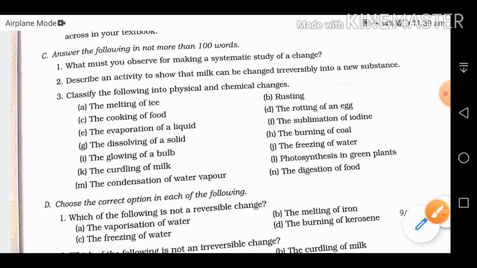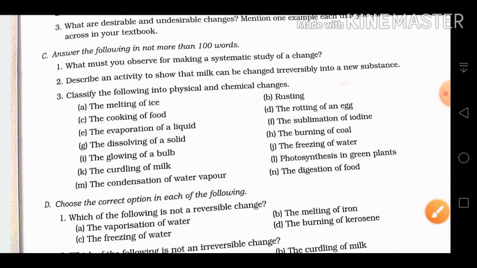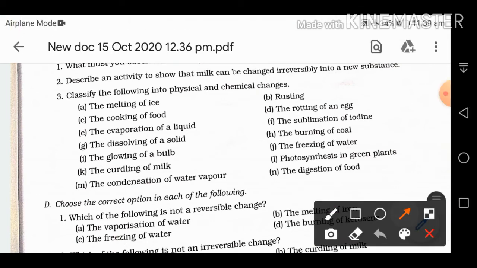Then next, classify the following into physical and chemical change. Okay, I will only take the chemical changes, the rest are physical changes. So first one, melting of ice physical, cooking of food is chemical, evaporation of liquid physical.